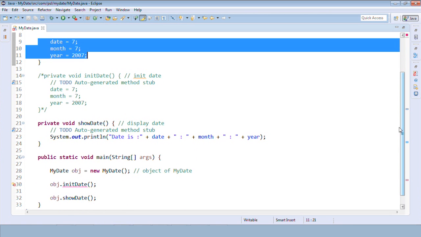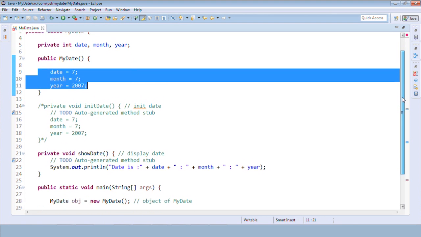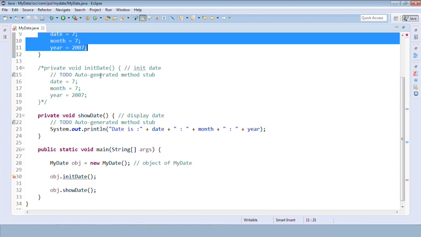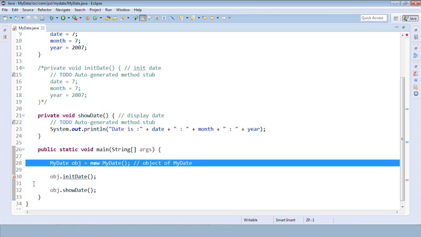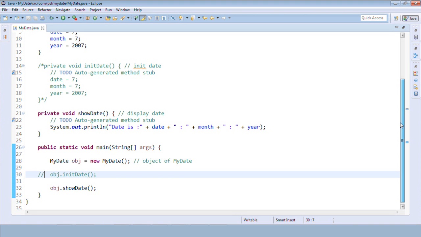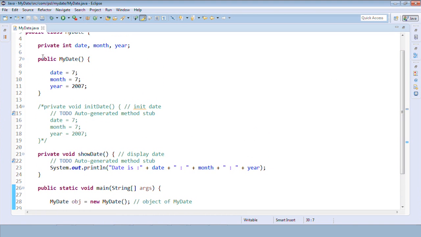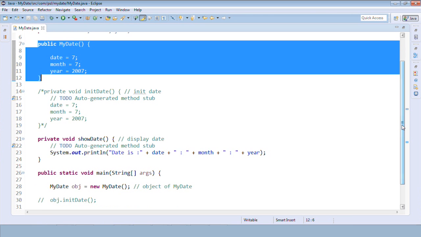But the next question is, how do we call this constructor? Previously, if you have observed, we give a call to a method by creating an object, right? So we have created an object and we are giving a call. Then how do we give a call to the constructor? Should I say obj.myDate? No. The call to the constructors is given by default, automatically. So this constructor will get called automatically as soon as I create an object.